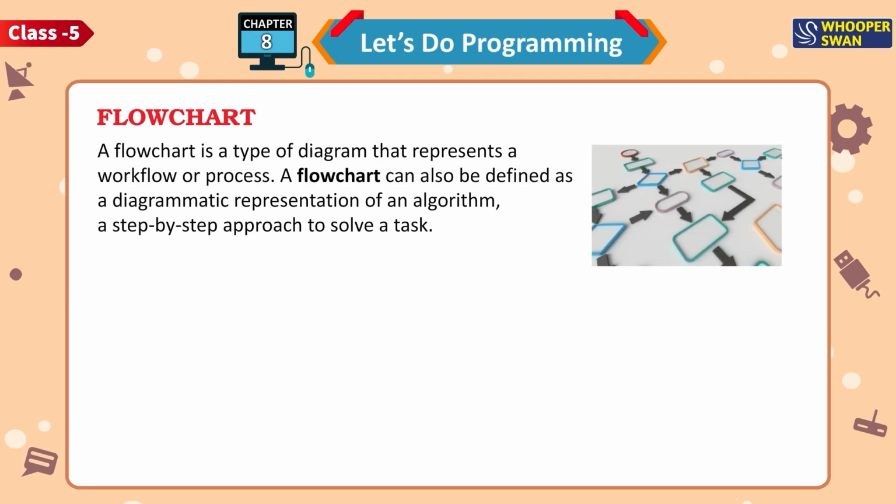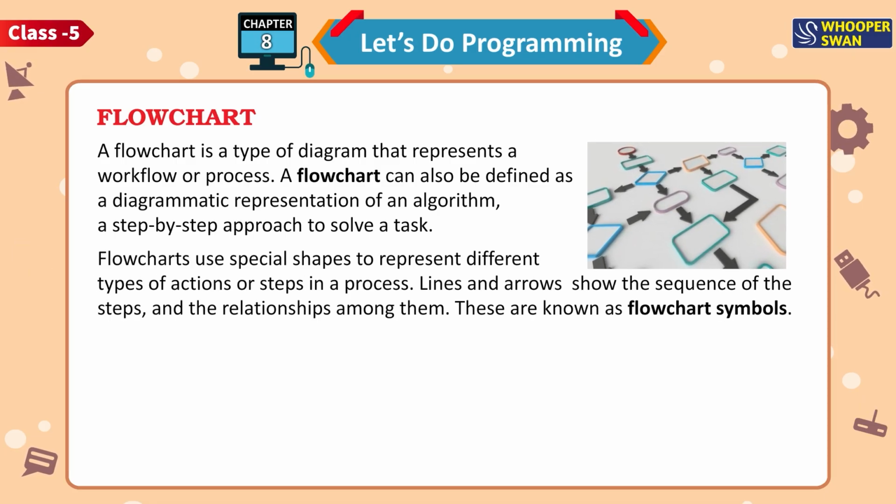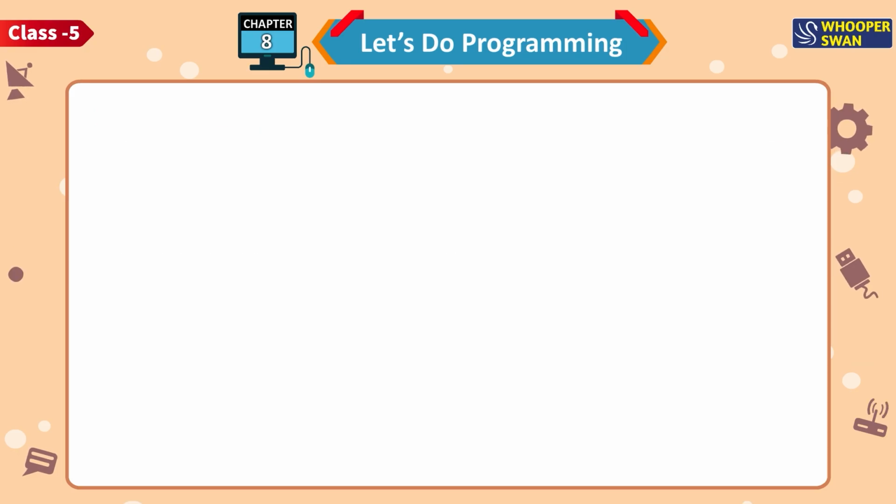Flowchart. A flowchart is a type of diagram that represents a workflow or process. A flowchart can also be defined as a diagrammatic representation of an algorithm, a step-by-step approach to solve a task. Flowcharts use special shapes to represent different types of actions or steps in a process. Lines and arrows show the sequence of the steps and the relationships among them. These are known as flowchart symbols.